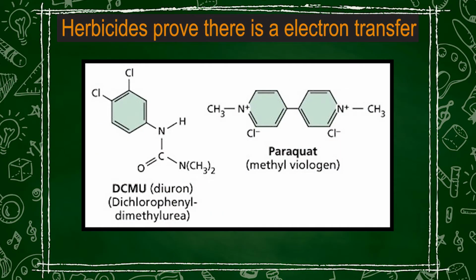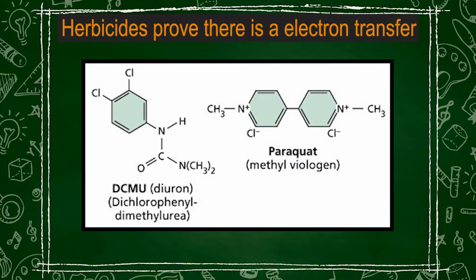The mechanism of electron transfer occurring during the light reactions has also been proved with the use of herbicides. So, there are chemical compounds known as herbicides which stop the electron flow along the Z scheme. The herbicides are different groups of chemical compounds which vary in their mode of action. Some herbicides act on the carotenoid biosynthesis, or they inhibit the amino acid biosynthetic pathway, or they inhibit the lipid biosynthetic pathway.